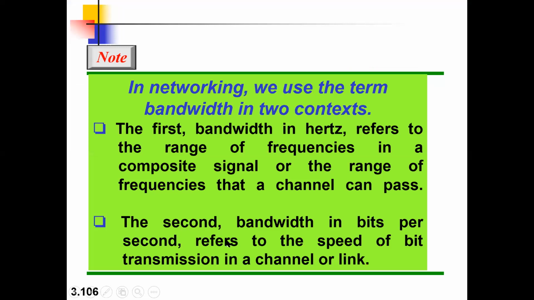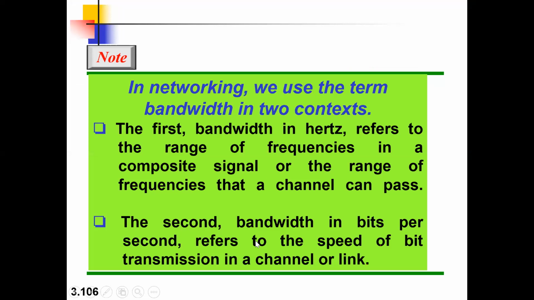Bandwidth, I'll not talk about this much. There are two statements given on the screen, and it is easy for you to get them. One definition of bandwidth is in terms of hertz. It is the range of frequencies in a composite signal, or the range of frequencies that a channel can pass. That means in a low pass, band pass or high pass, how many frequencies can be passed. That is the bandwidth.